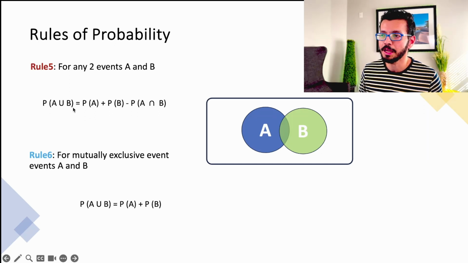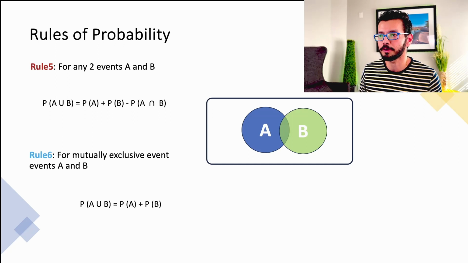Now probability of A union B would mean that you want to cover this entire area, which is covered by A and B, will be equal to probability of A, which is this A, and probability of B, which is this B, minus probability of A intersection B, which is this area. So the reason why you want to subtract this is because once you sum up probability of A plus B, you will be counting this shaded area twice. So you don't want to do that. You want to count that only once. And that's why probability of A union B is equal to probability of A plus probability of B minus probability of A intersection B.